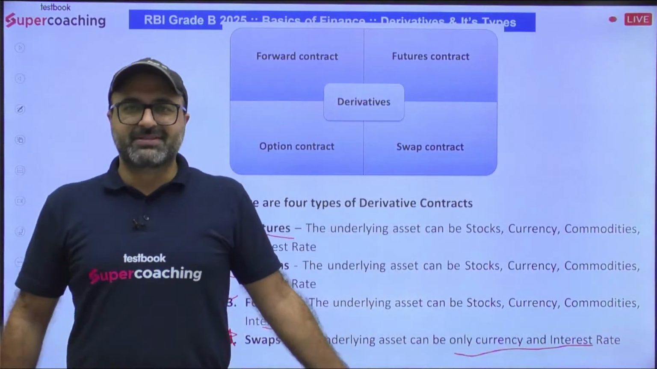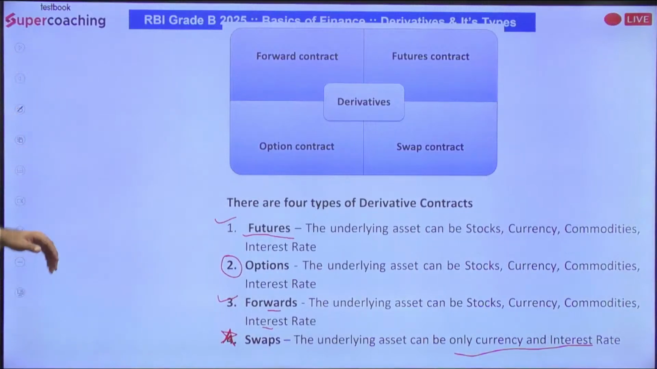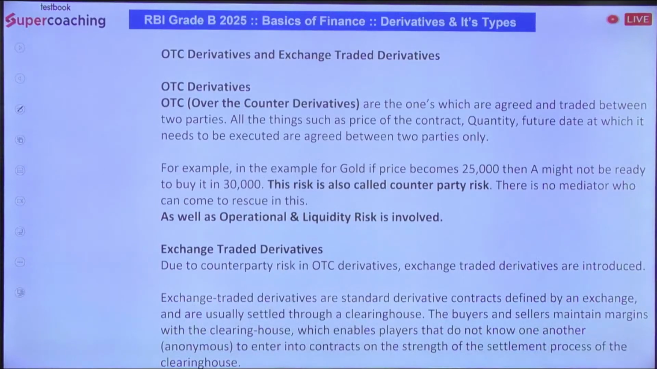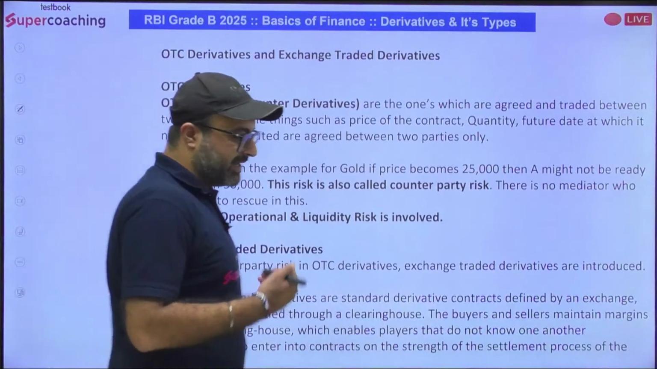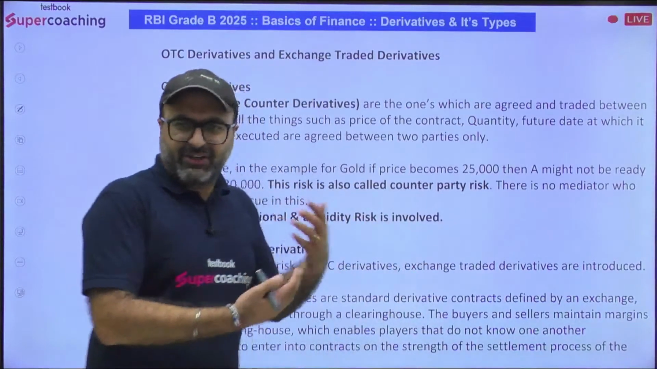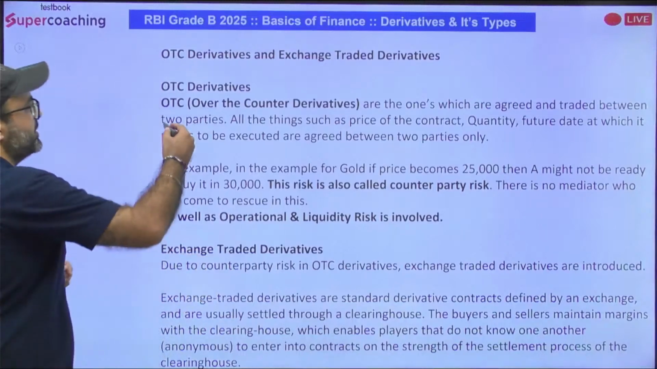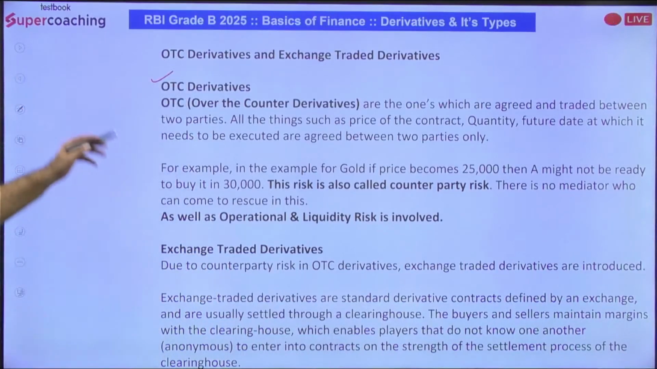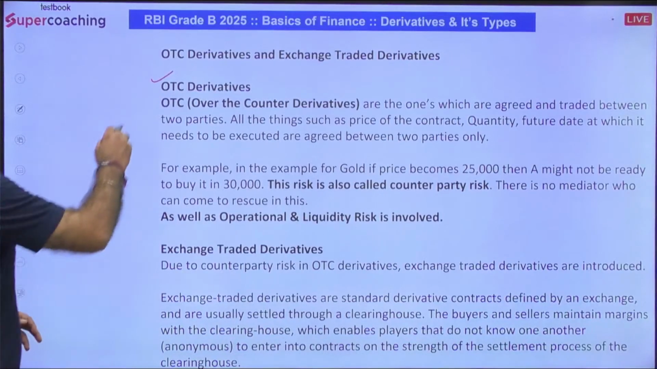But the question is, sir, how are they different from each other? What is the difference between all of them? Before we discuss the difference, let's try to understand where these derivatives are available and how you can involve yourself in the trade of these derivatives. First one, OTC. It stands for over-the-counter derivative. Over-the-counter derivative basically means the derivative in which trade is done between the two parties, and all the things such as the price of the contract, the quantity, and the date on which this derivative is going to mature are executed and agreed between the two parties only.